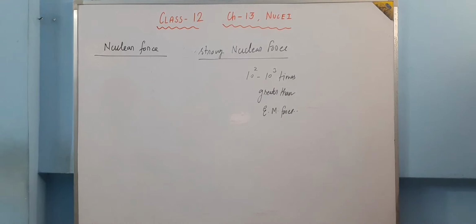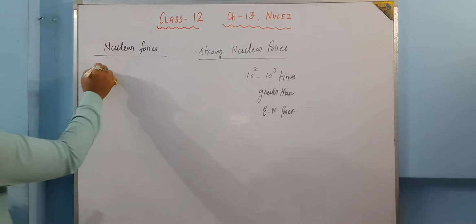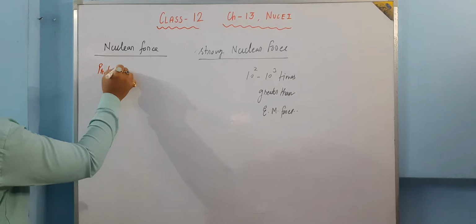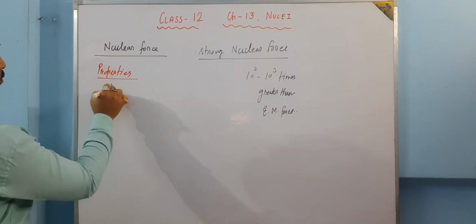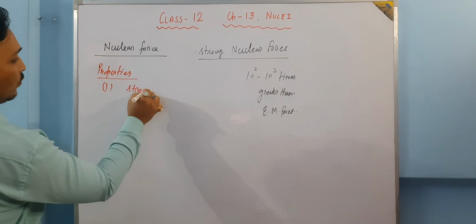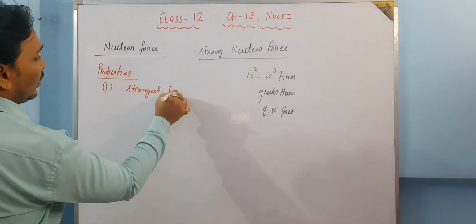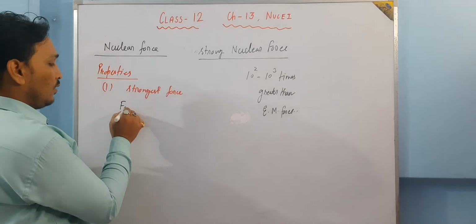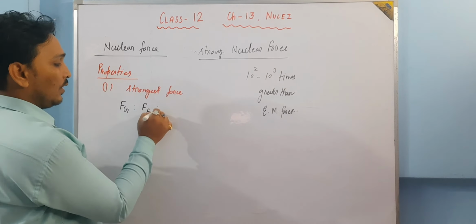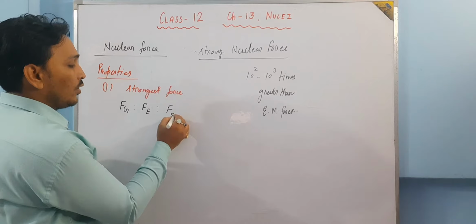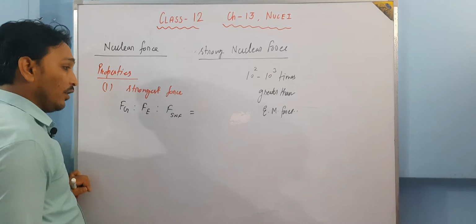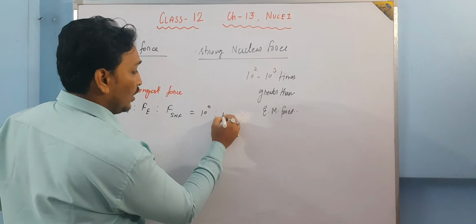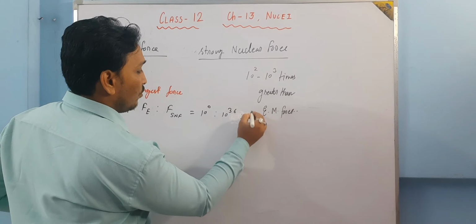The first property is that it is the strongest force in nature. When we compare the three other forces, gravitational force, electrostatic or electromagnetic force, and strong nuclear force, we get the ratio as 10 to the power 0 to 10 to the power 36 to 10 to the power 38.